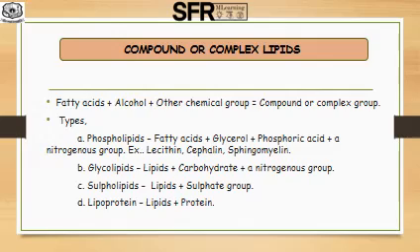Examples of phospholipids are lecithin, cephalin and sphingomyelin. The second one is glycolipids. They are lipids containing carbohydrate and a nitrogenous group, but no phosphoric acid and glycerol. Third one is sulfolipids. These are lipids containing sulfate groups. Fourth one is lipoprotein. They are lipids attached to protein. They are mostly present in plasma and tissues of the human body.